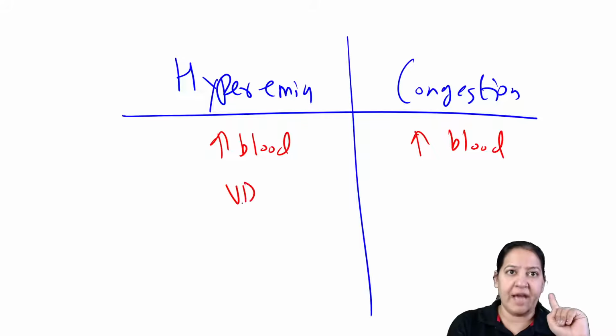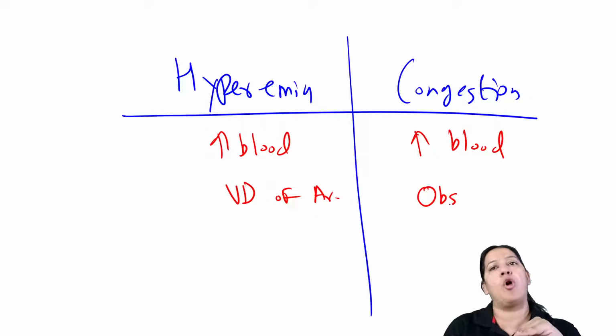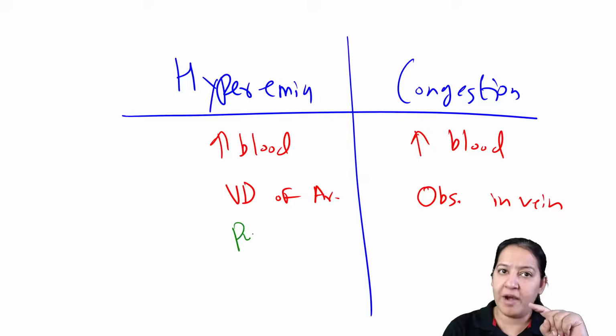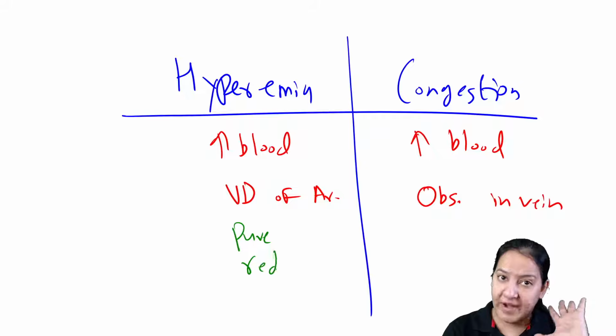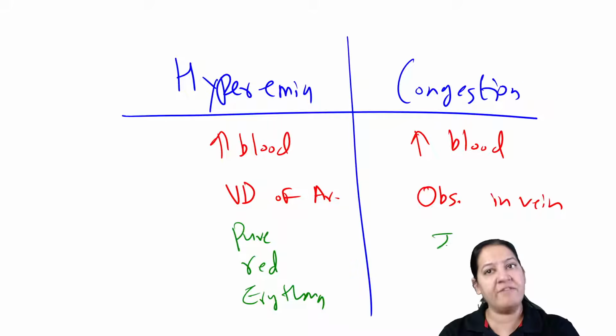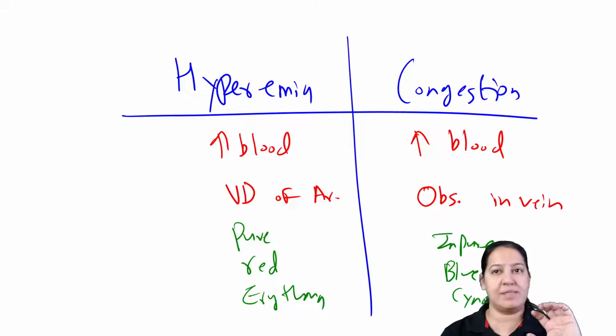It is due to vasodilation of artery. It is due to impairment or obstruction in vein. That is the reason the reasons for the two differ. Please mind it. Here pure blood will gather. That's why the organ looks red in color. That's why it is known as erythema. Here impure blood will get gathered inside the organ. That's why the organ will look blue in color. And this is known as cyanosis.